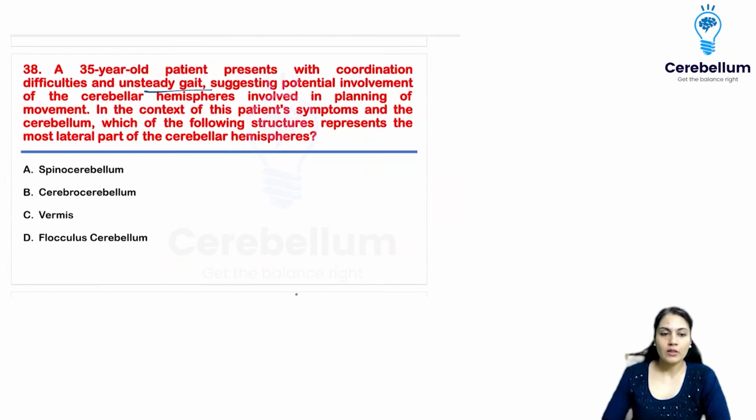Next, unsteady gait. Patient came to you with coordination difficulties, suggesting the potential involvement of the cerebellar hemisphere. All right, in the planning, the coordination, lack of coordination means ataxia.